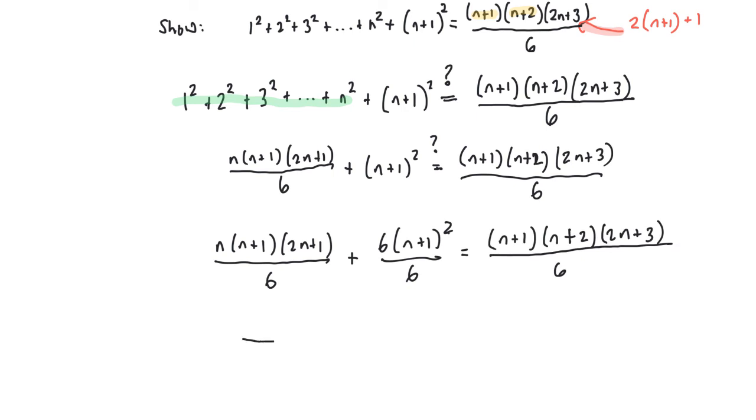In the next step, it certainly makes sense to rewrite the left-hand side all over 6. That seems like a good idea for a number of reasons, one of which is that on the right-hand side, I see that that entire fraction is over 6. However, if you start to think efficiently about these problems, you might come up with another good idea of something to do on that left-hand side. One thing that I notice is that both fractions have a factor of n plus 1. And that means I'm able to factor out an n plus 1 among those two terms.